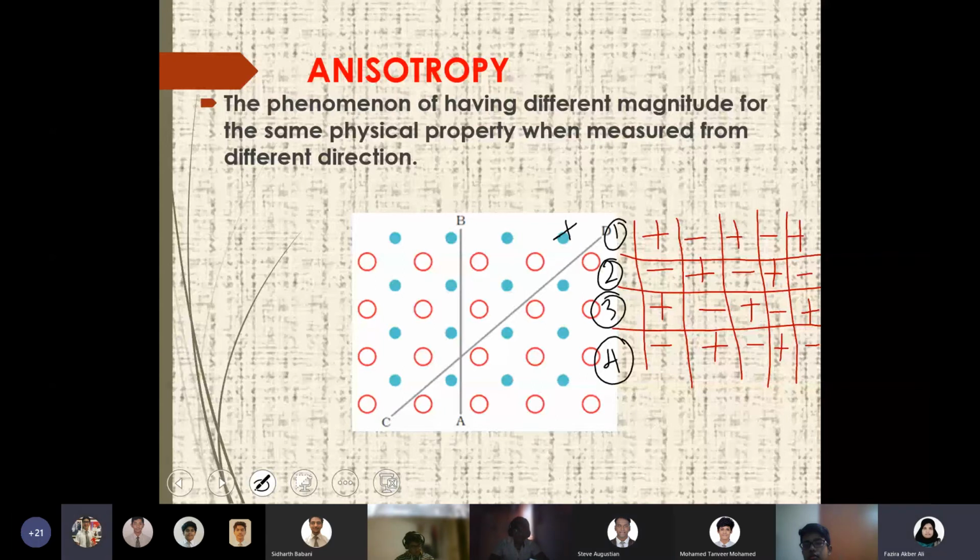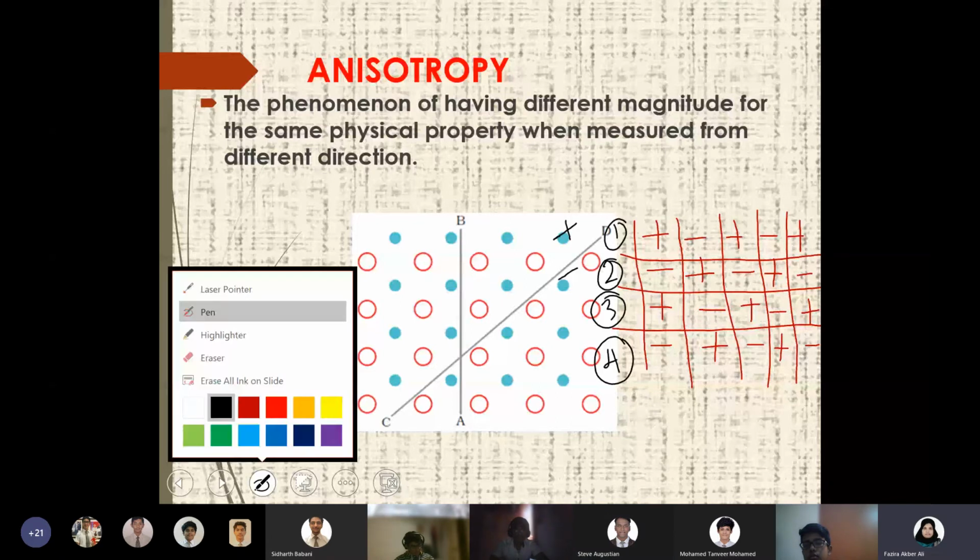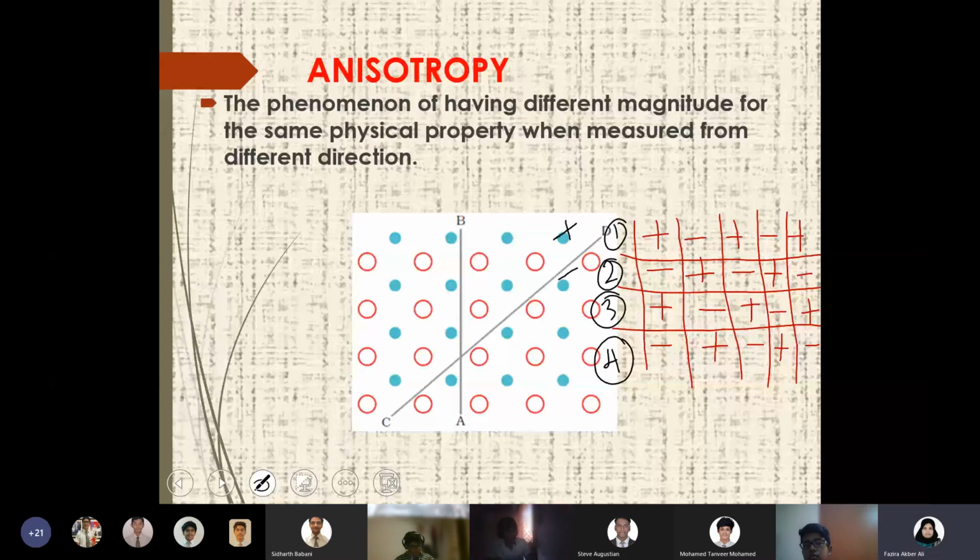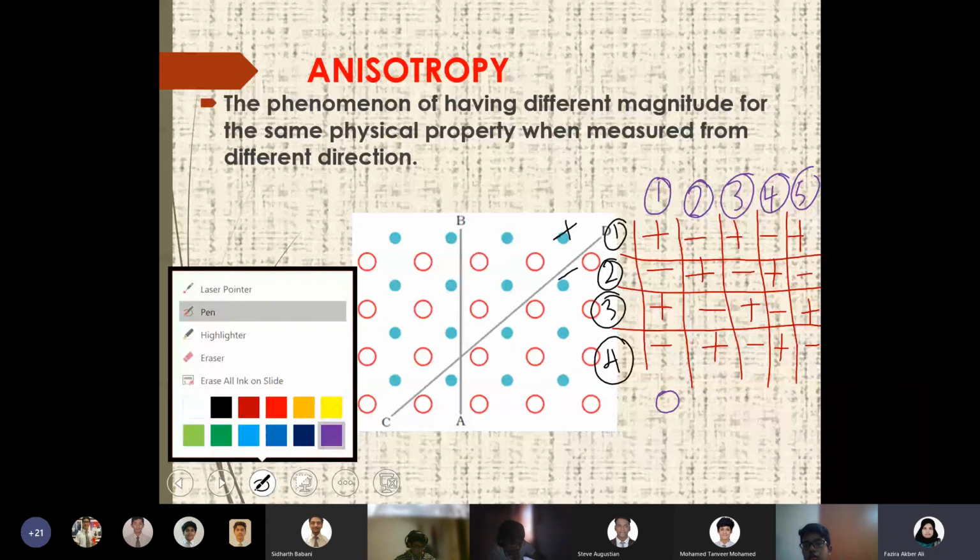Negative. Negative. Negative. And if you look at it column-wise, take the first column, second column. I can divide it into different columns also. In the first column, what will be the overall charge? That will be neutral charge, 0. Neutral. Right? The same thing you can do diagonally also, right?